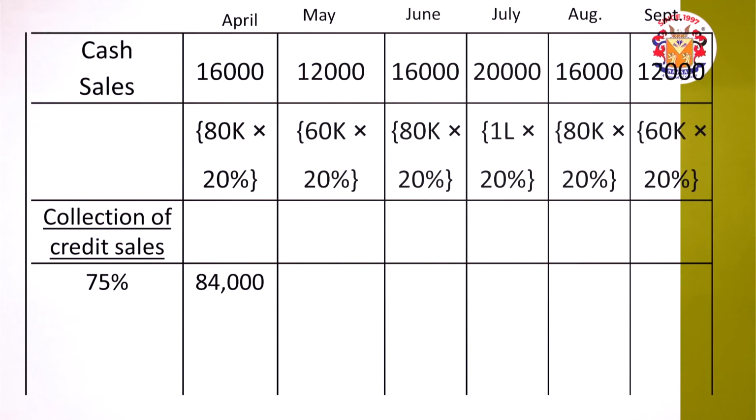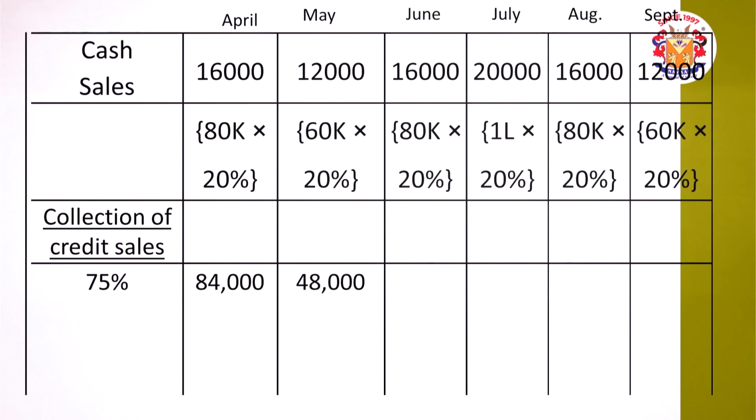Now we understand it like this. Before April it is March month. March month sales is given to us as 1,40,000. Of that 1,40,000, 20% is for cash and the remaining is for credit. So 1,40,000 into 20%, 28,000 must have been received, friends. Remaining is 1,12,000, that is the credit sales. So 1,12,000 into 0.75, you will see it is an amount of rupees 84,000, and that is collected in the month of April.